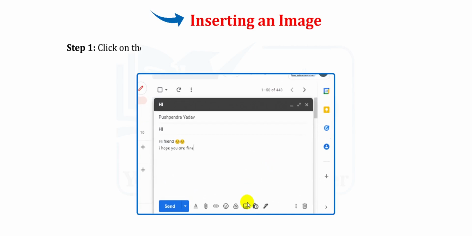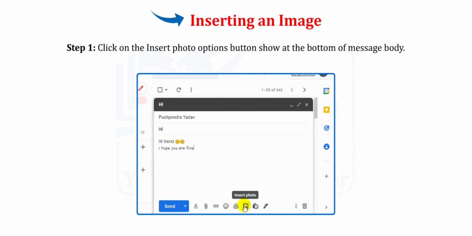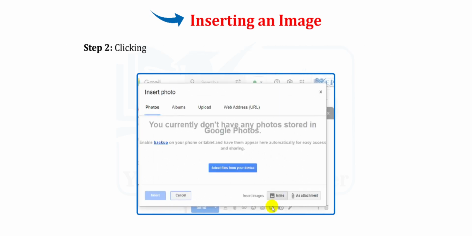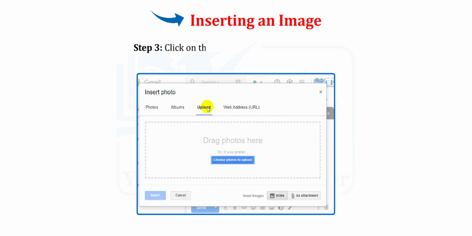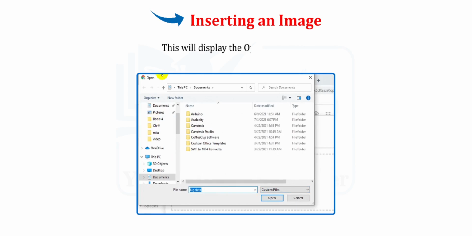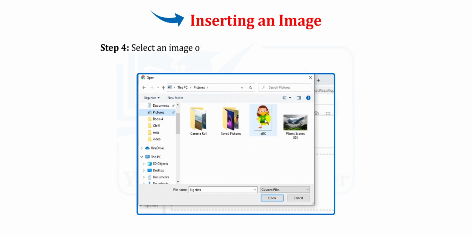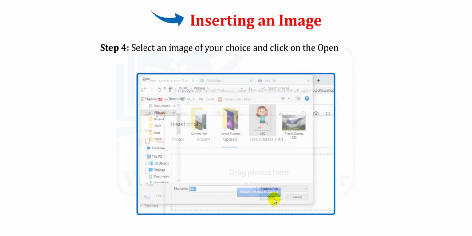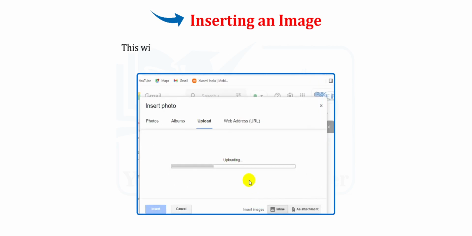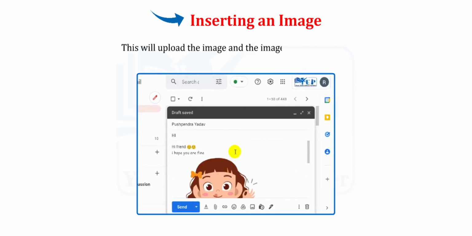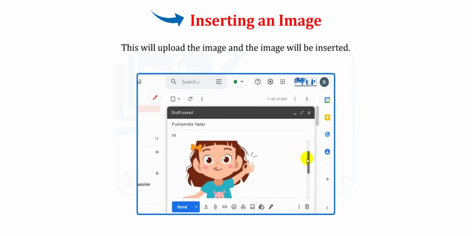Step 1. Click on the Insert Photo Options button shown at the bottom of message body. Step 2. Clicking on Insert Photo option will display the Insert Photo window. Step 3. Click on the Choose Photo to Upload button. This will display the open dialog box. Step 4. Select an image of your choice and click on the Open button. This will upload the image and the image will be inserted.